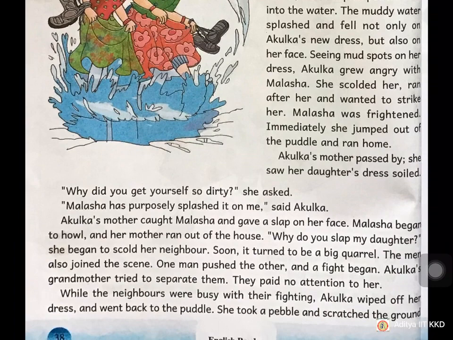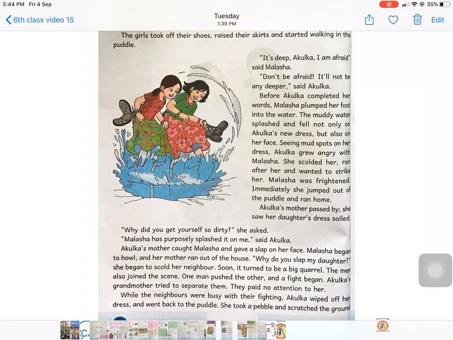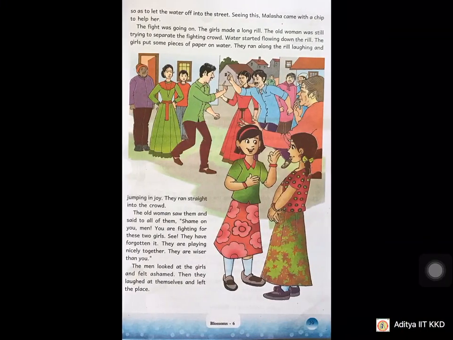While the neighbors were busy with their fighting, Akulka wiped off her dress and went back to the puddle. So here if you observe, both neighbors were fighting very busily, and then Akulka rubbed her dress, means tried to make it neat, and went back to the puddle once again. What is the reason? To play. She took a pebble and scratched the ground. Pebble means small stone.